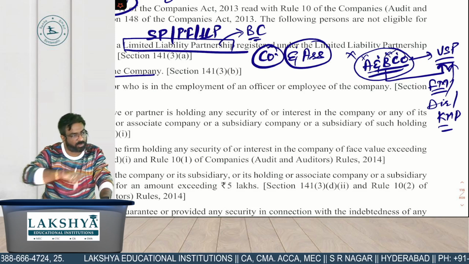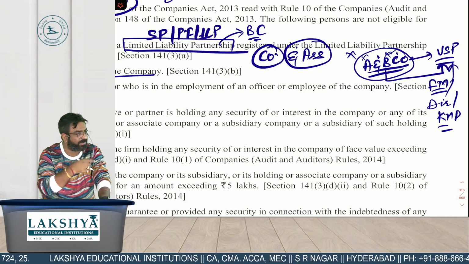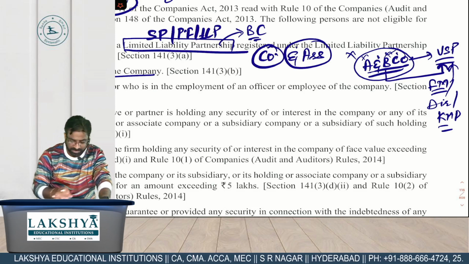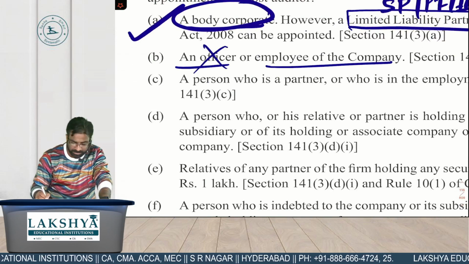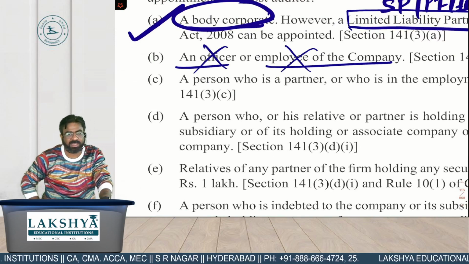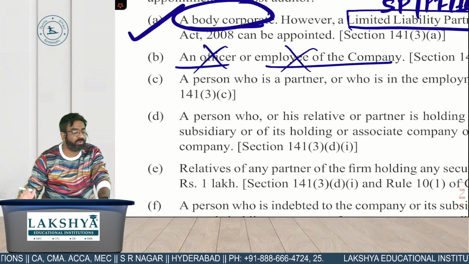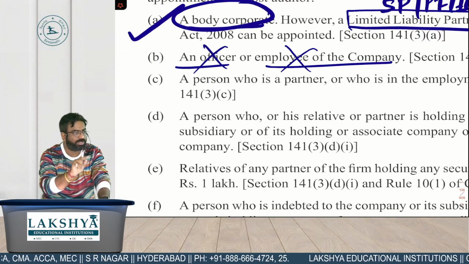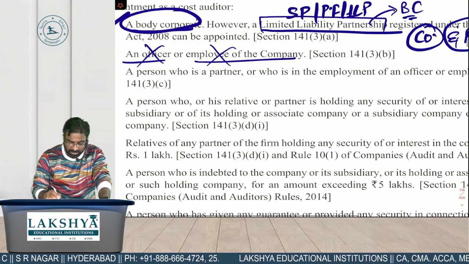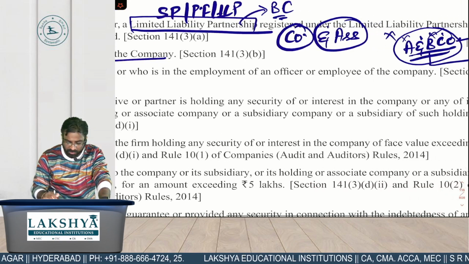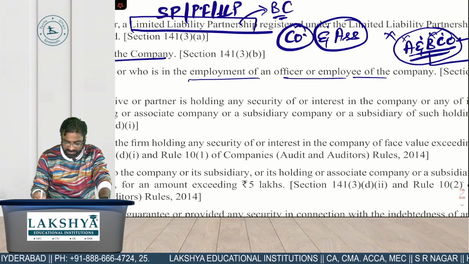Not only A, the whole firm will suffer. The whole firm will be what? Disqualified. So what is your disqualification number 2? You should not be the officer or you should not be the employee in your client company. Who? Neither you nor your partner. Read the third one. A person who is a partner or who is in employment with the officer or employee.